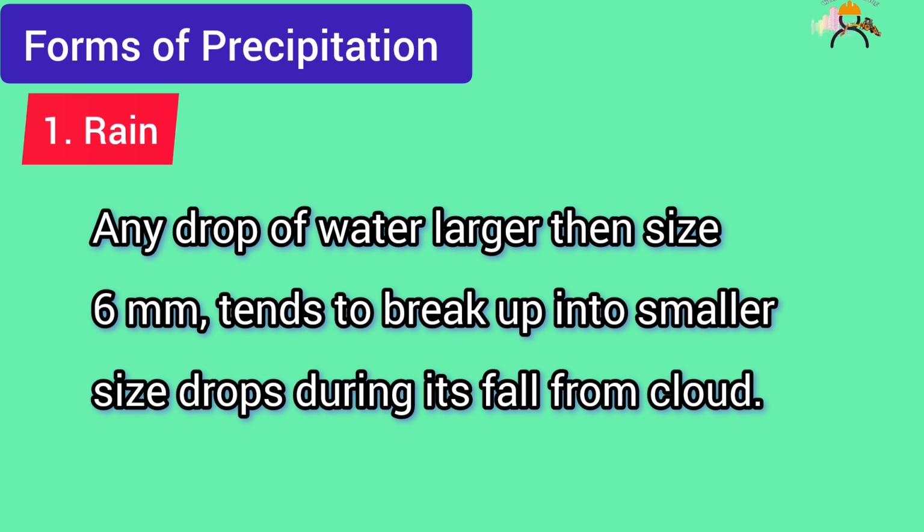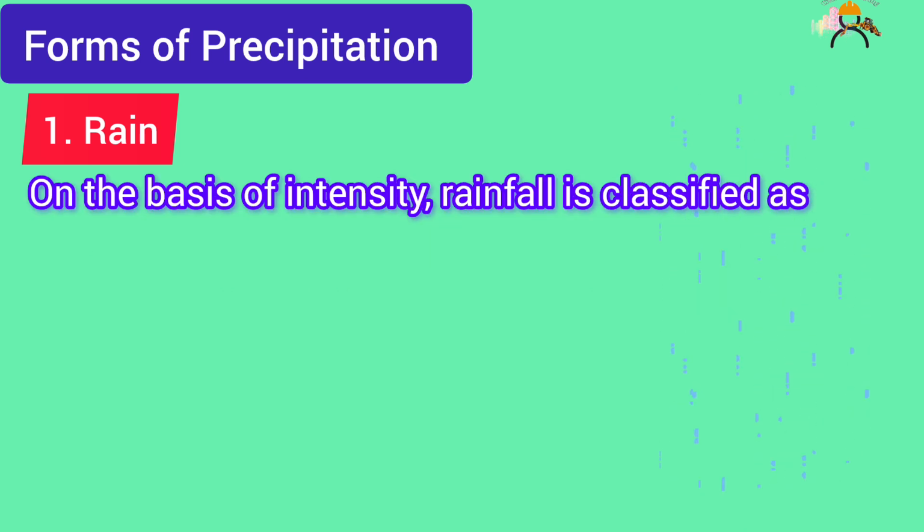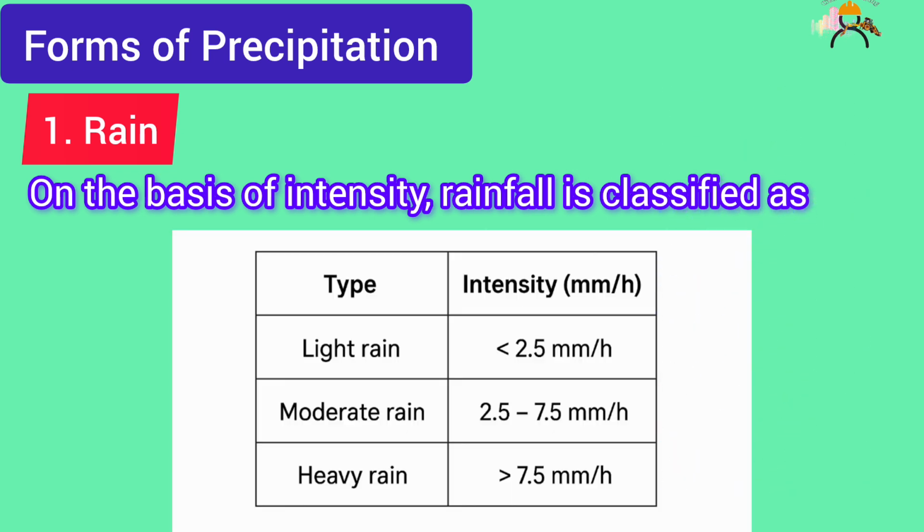from the cloud. On the basis of intensity, rainfall is classified as light rain, less than 2.5 millimeters per hour; moderate rain, 2.5 to 7.5 millimeters per hour; and heavy rain, greater than 7.5 millimeters per hour.